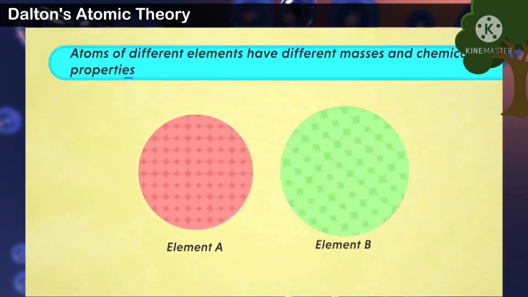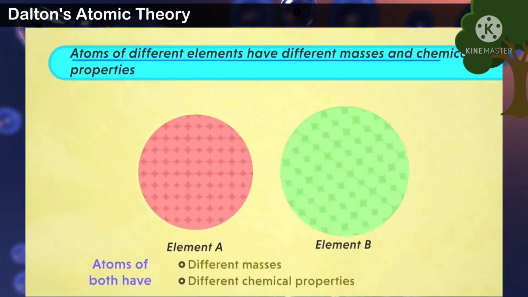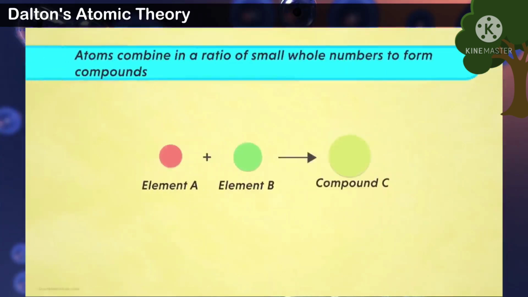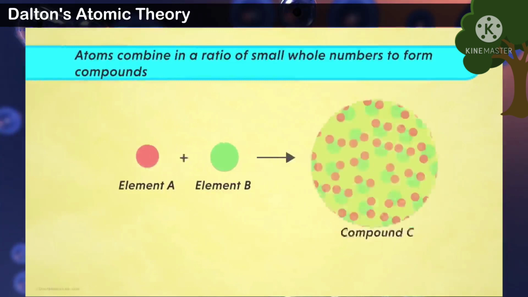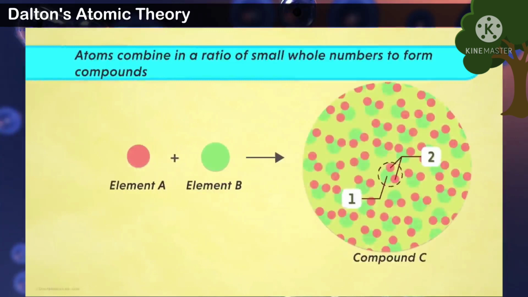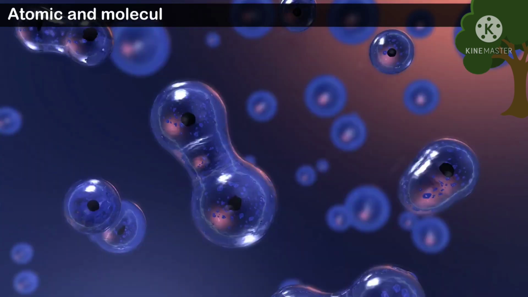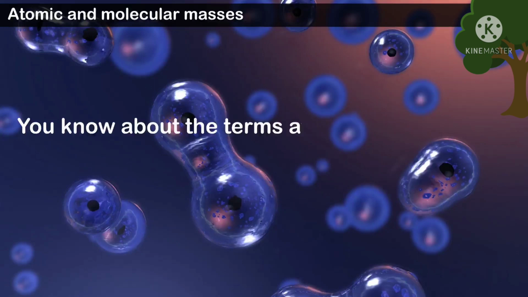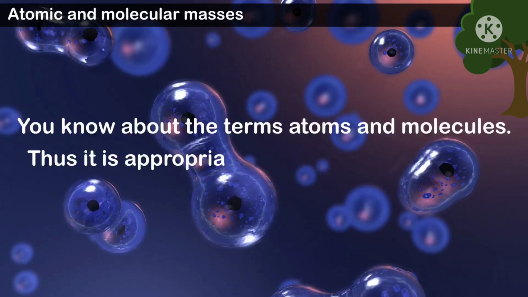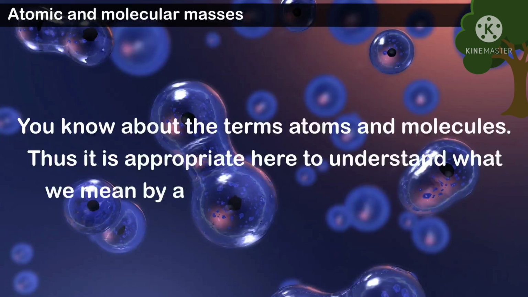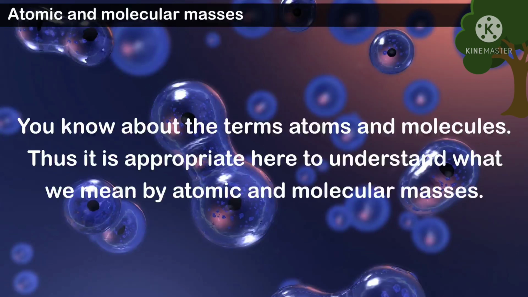3. Compounds are formed when atoms of different elements combine in a fixed ratio. 4. Chemical reactions involve only the reorganization of atoms. Atoms are neither created nor destroyed in a chemical reaction. Atomic and molecular masses. You know about the terms atoms and molecules. Thus, it is appropriate here to understand what we mean by atomic and molecular masses.